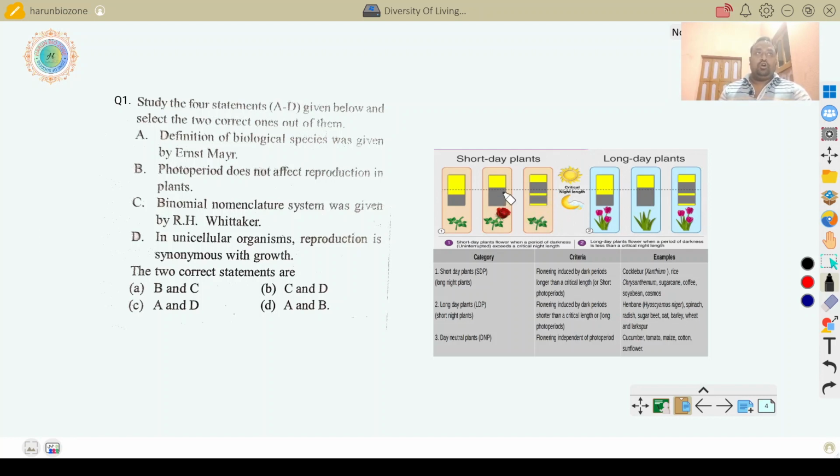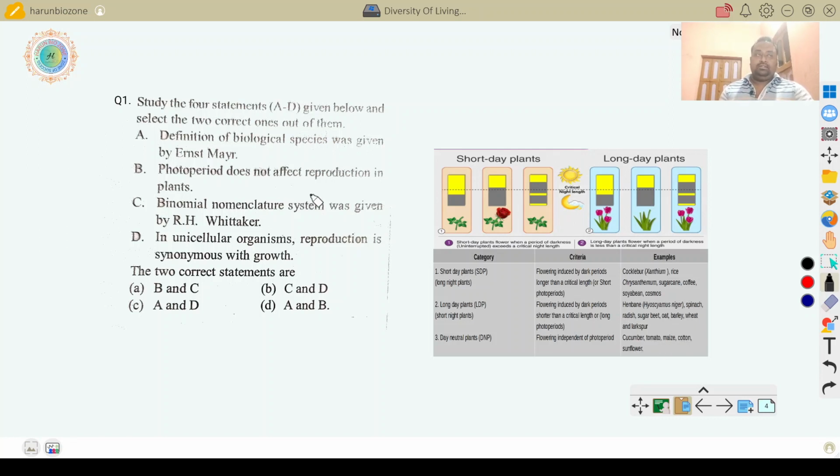So here, long night and short day. Examples of short day plants are cocklebur, xanthium, rice, chrysanthemum, sugarcane, coffee, soybean, cosmos, etc. And another type is day neutral plants, which do not depend on the photoperiod. Examples: cucumber, tomato, maize, cotton and sunflower.